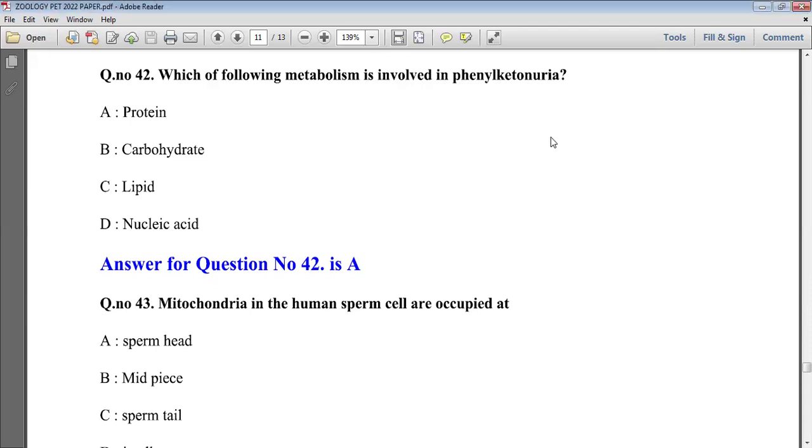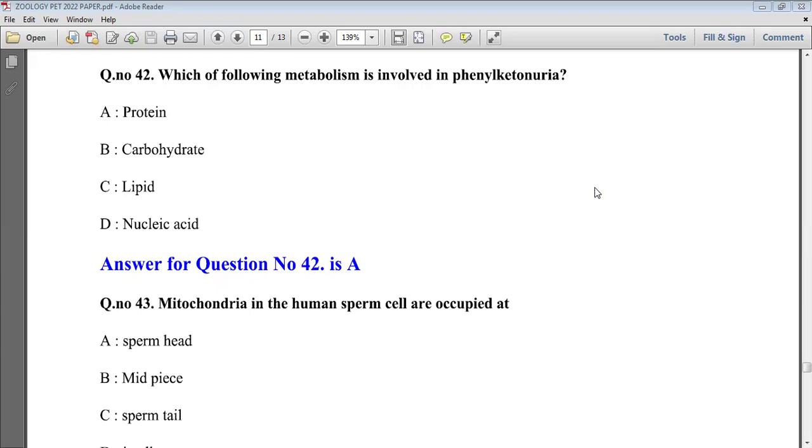As a result, phenylalanine gets accumulated in the blood and cerebrospinal fluid. Cerebrospinal fluid is the fluid which is present in our brain and spinal cord. So blood and cerebrospinal fluid have a large amount of phenylalanine, which is not getting converted into tyrosine because of the absence of the enzyme phenylalanine hydroxylase.